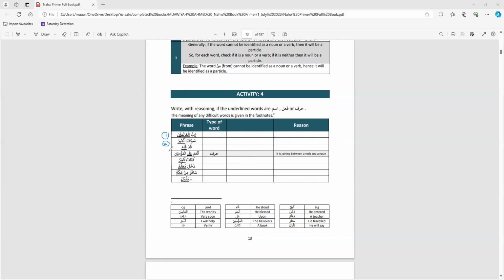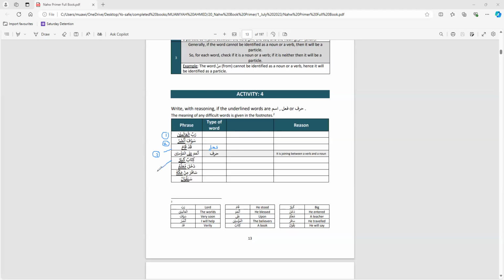Moving on, Yahya. Number three, قد قام. So قام. Is it ism, fa'il, or harf? It's a fa'il. Very good. Why? It's got the word qad before it. Because it has the particle qad before it.